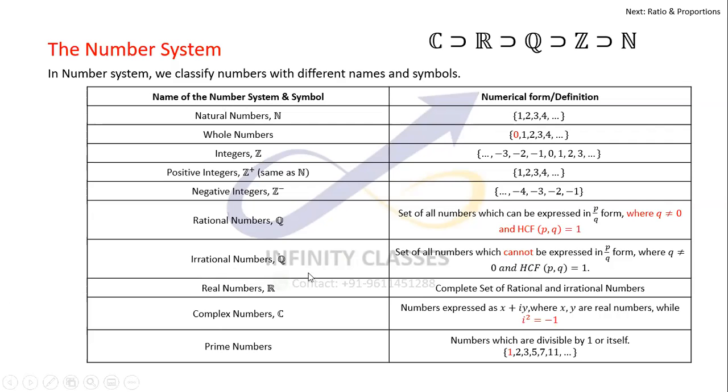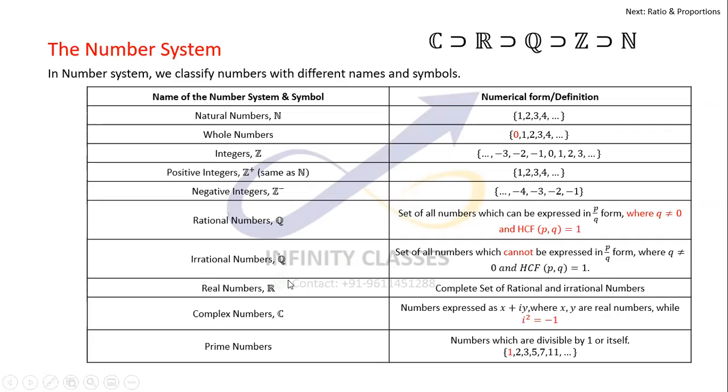So in case of irrational numbers, it's almost a similar thing. It is the set of all numbers which cannot be expressed in P by Q form, where Q is not equal to 0 and HCF of P and Q is 1. So in case of rational numbers, the numbers can be expressed in P by Q form, while in case of irrational numbers, the numbers cannot be expressed in the P by Q form.